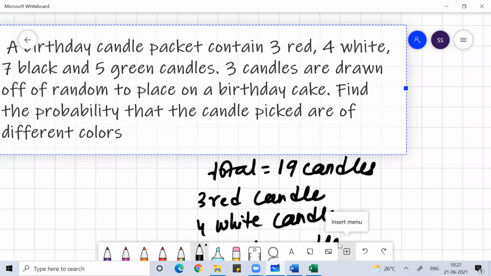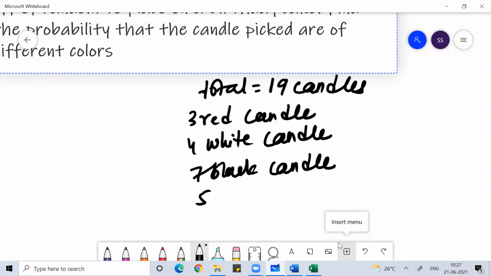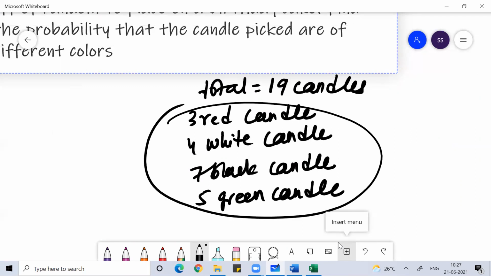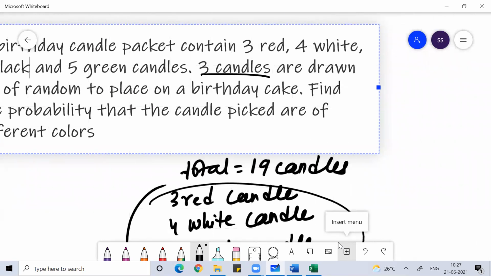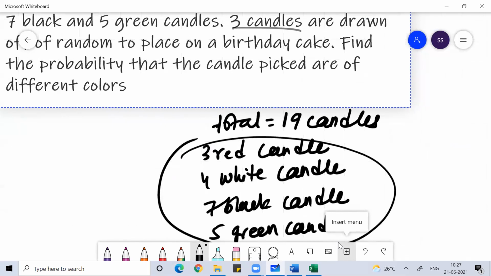And you have 5 green candles. Clear? Okay. Now, if I pick 3 candles to be put on a birthday cake, what is the probability that the candles are of different colors?